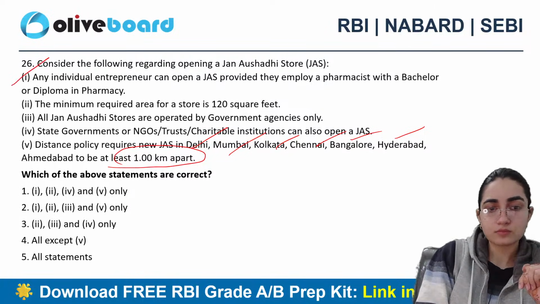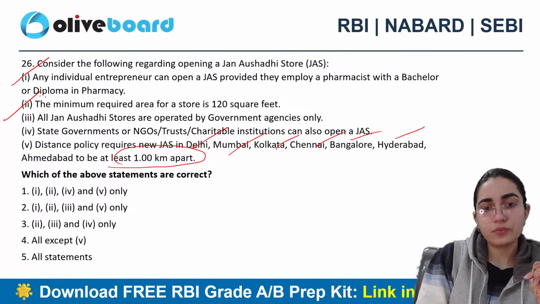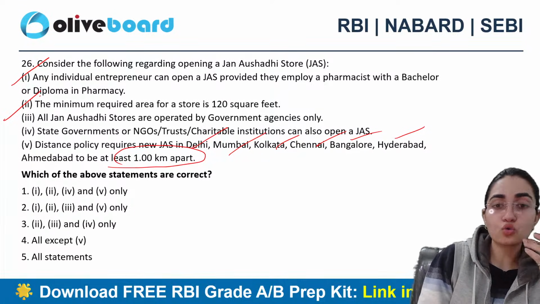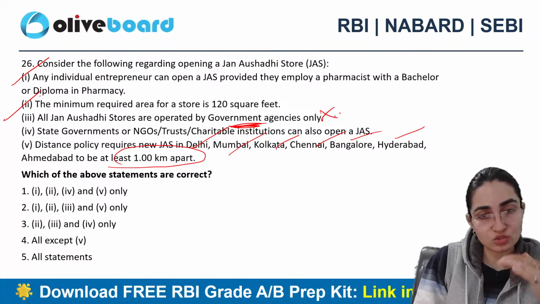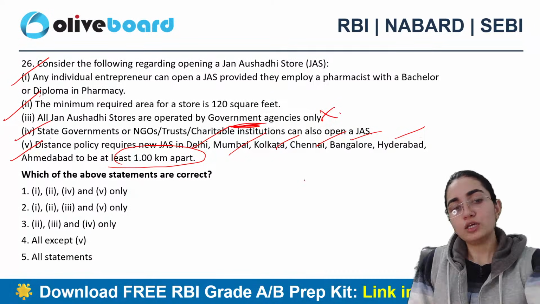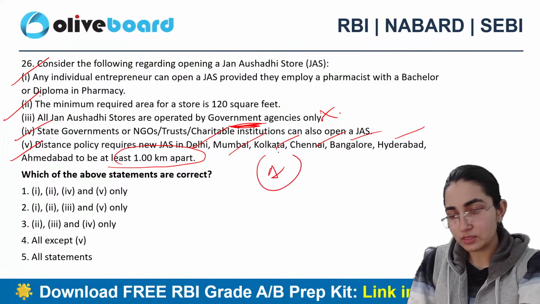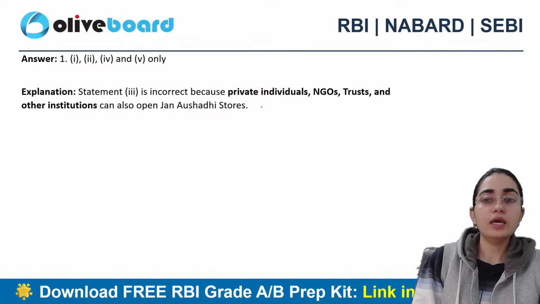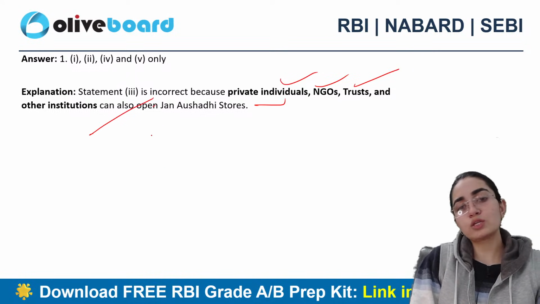Okay, the first statement is correct, the second statement is correct, but this says that all Jan Aushadhi stores are operated by government agencies only. No, this is not at all correct. This is very comprehensive in nature. Fourth is correct and fifth is also in the news. So of course the third is the odd one here, the rest are all correct. So 1 is the correct answer. Yes, it is incorrect because private individuals, NGOs, trusts and other institutions can also operate it.